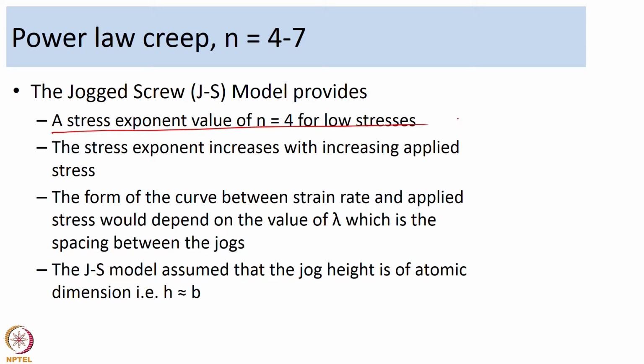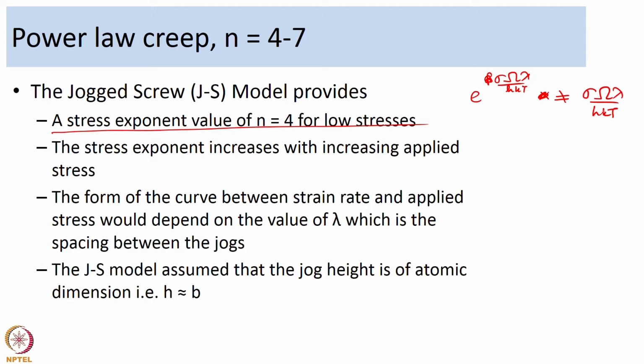One of the other observations of this model is that the stress exponent will increase with increasing applied stress. As the applied stress increases, you may not see the exponential approximated that way, so you may gradually see a different relationship. Gradually the stress exponent value could increase with increasing applied stress.